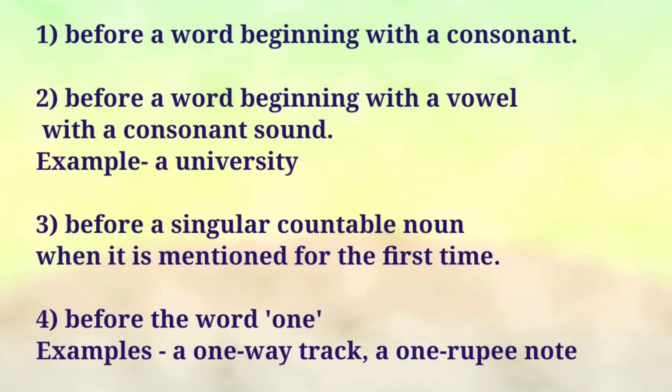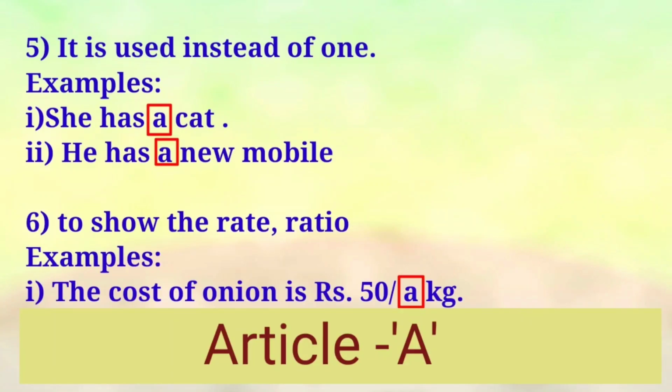Okay students, shall we recall once? See here, you have to use the article A before a word beginning with a consonant, and then before a word beginning with a vowel with a consonant sound, before a singular countable noun when it is mentioned for the first time, and then before the word one. Then article A is used instead of one. Okay, look at this example, then you can clearly understand.